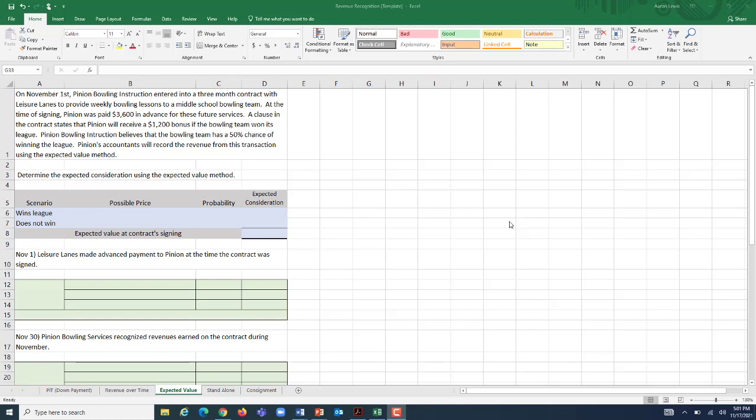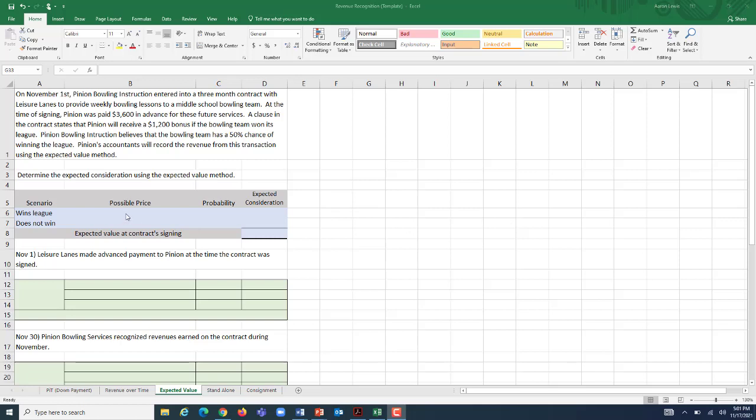Well, when that's the case, you need to put some kind of quantitative figure on how much you can reasonably expect each of these scenarios to occur. And for Pinion, they believe that the chance that this bowling team wins its league is 50%. So there's a 50-50 chance that we're going to get $3,600, our base amount, or we're going to get $4,800, our amount with the bonus for winning the championship.